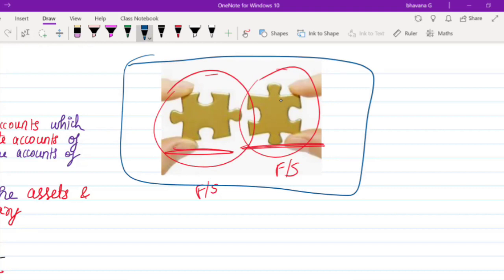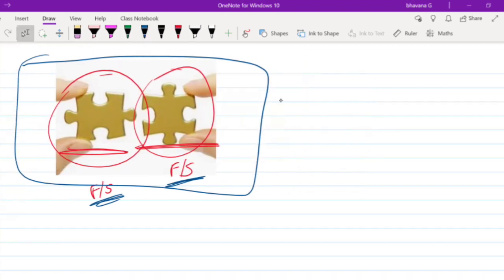The same way, if two financial statements are joined together to make one financial statement, this is what is known as consolidation of financial statements. Two financial statements definitely means financial statements of two different companies. You are going to join the financial statements of two different companies into one financial statement, which is known as consolidation of financial statements.